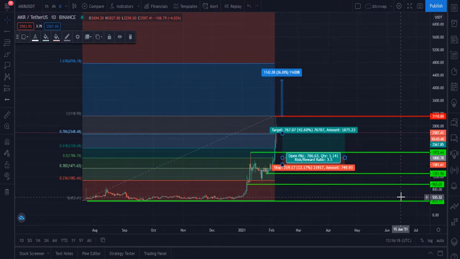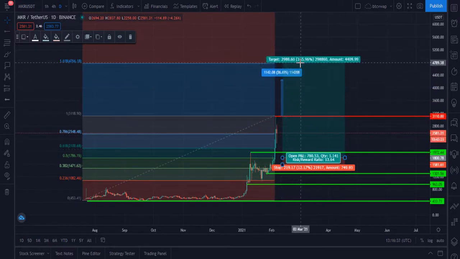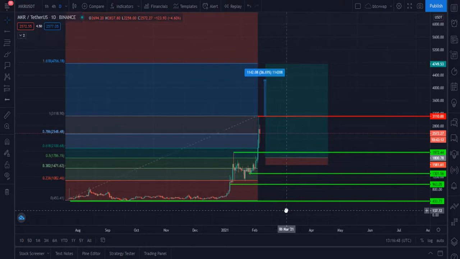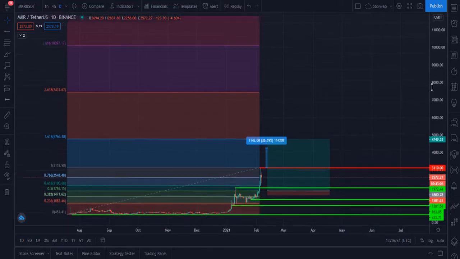Let me clear this up: if you buy MKR from the $1,800 level and put your stop loss at $1,580, here you can see, then your risk will be just 12%, and your reward after hitting the first target will be 42%. After that, definitely it is going to hit this level very soon, and it will give you 163%, at $4,749. This is my next 3 months target.